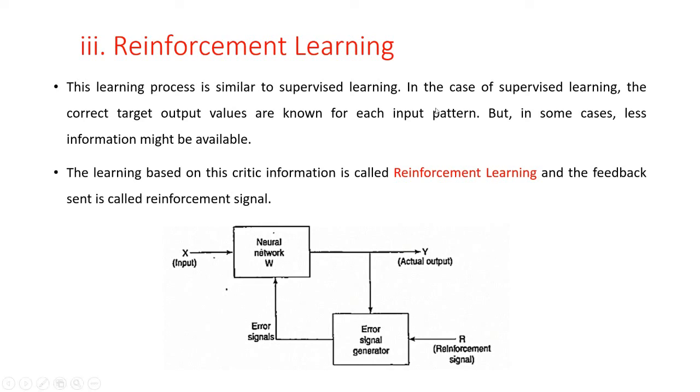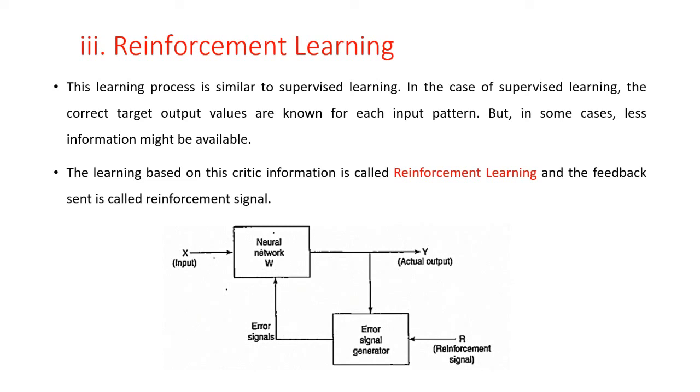This diagram shows that reinforcement learning is a form of supervised learning, because the network receives some feedback from its environment. The feedback obtained here is only evaluative and not instructive.